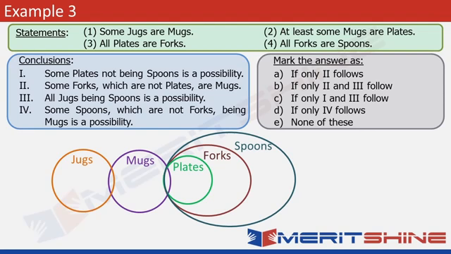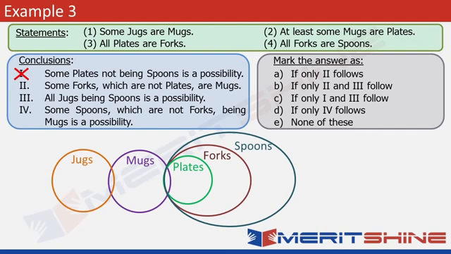Some plates not being spoons is a possibility. Now we can see from the figure that all the plates are contained within forks and all the forks are contained within spoons. So it means that plates has to be a part of spoons all the time. So we cannot manipulate this figure in a way that even a small part of plates goes outside spoons. So this is not possible. It does not follow.